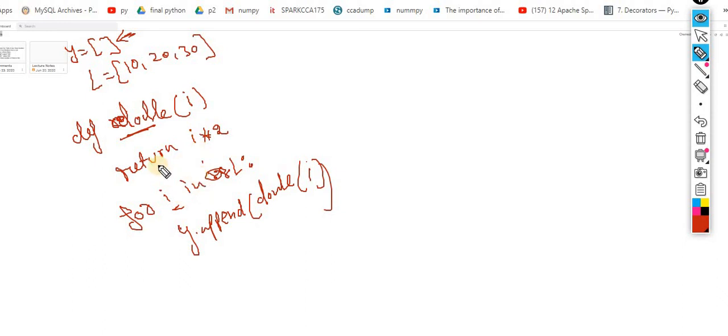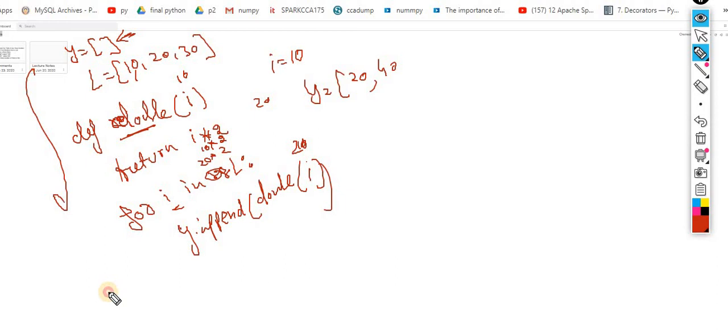Okay, so now what is happening over here: the first i value, 10, is passed into this function, and this function multiplies 10 by 2 and returns 20. So y.append, we know the append function, now inside y the 20 is appended. In the next iteration, this time the i value becomes 20, this 20 is passed over here, and the function is called, and 20 multiplied by 2 is 40. In the third case you are processing the same thing. So this is the normal way, whatever we did till now.